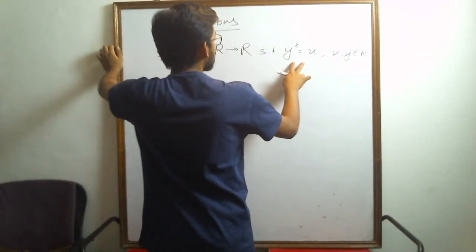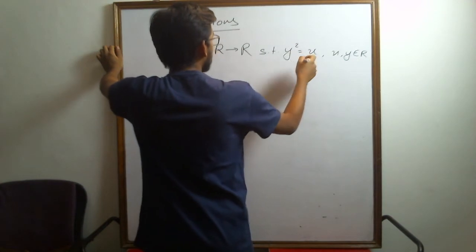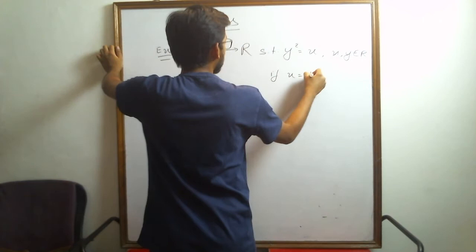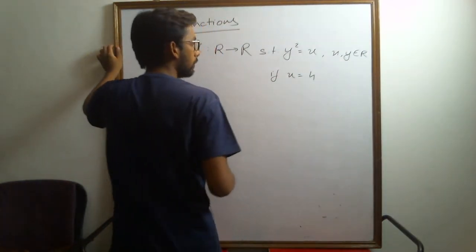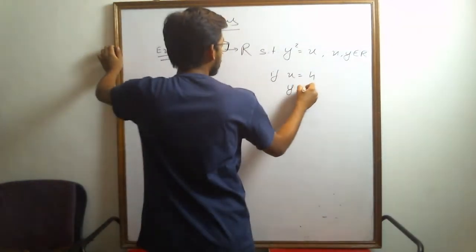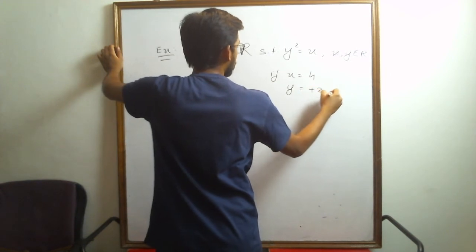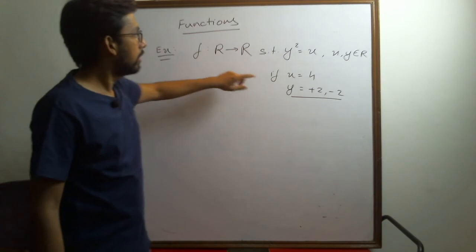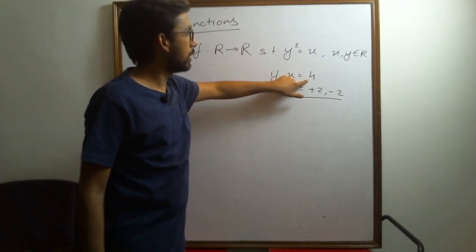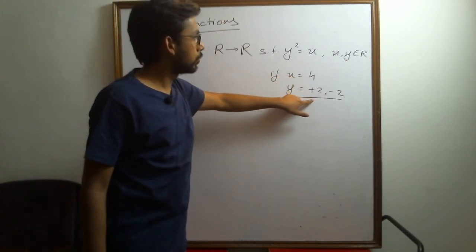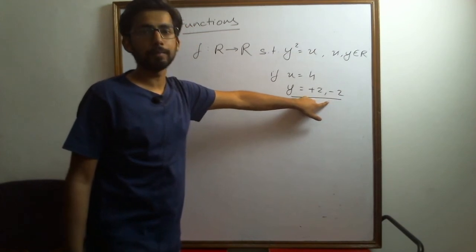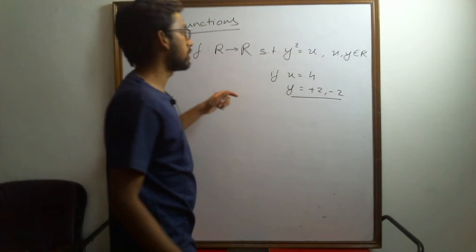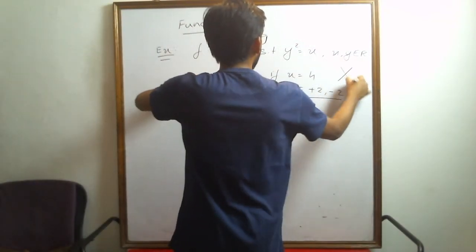Well, if we look here and observe that if x is equal to 4, then y can have the values plus 2 and minus 2. That means x, which is the independent variable, will have two images in the codomain, and that's why it does not satisfy our condition, and it is not a function, it is a relation.